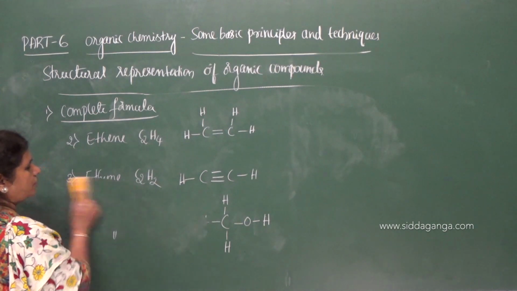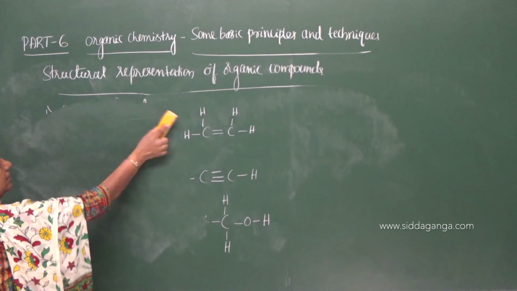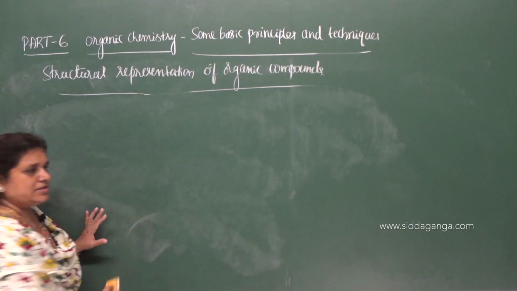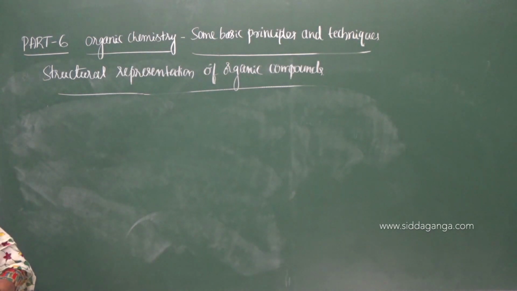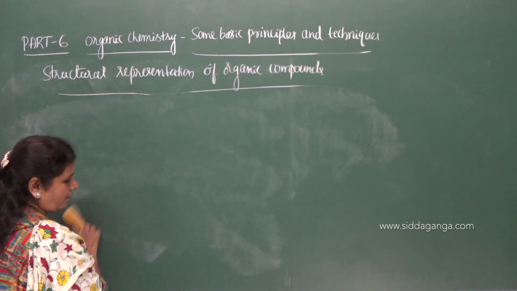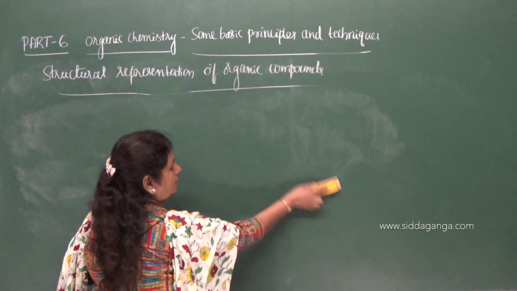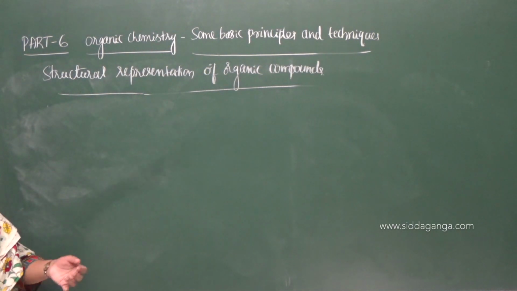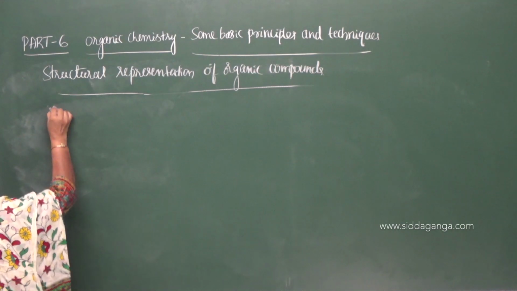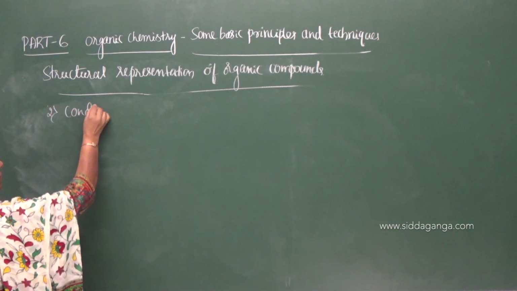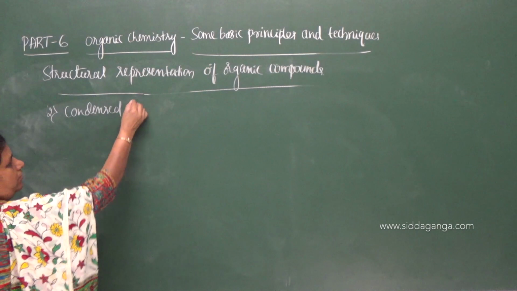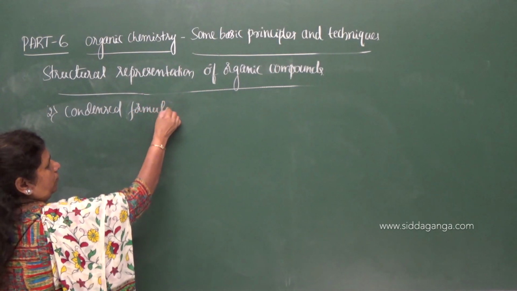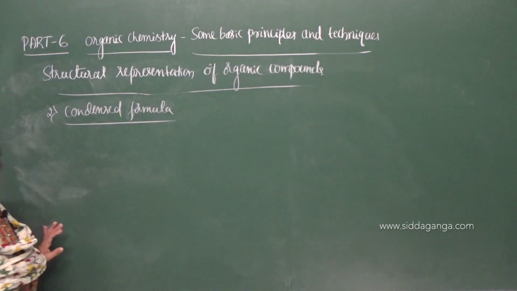Now let us move on to the second type of structural representation of organic compounds, that is the condensed formula.